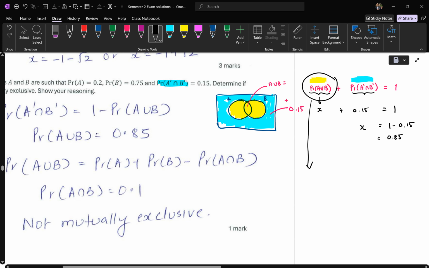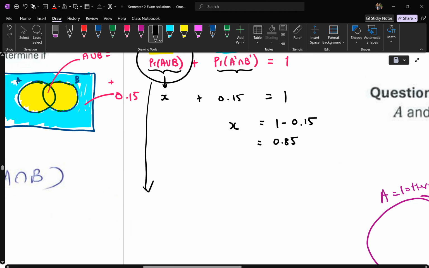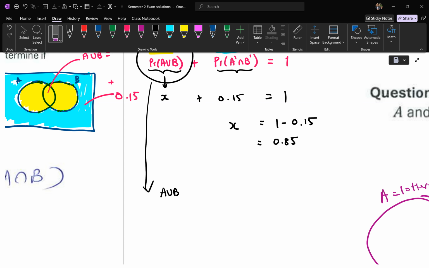Now that I know A union B is 0.85, the yellow region is 0.85. They then use the concept of the addition rule. The addition rule says the probability of A union B is equal to the probability of A plus the probability of B minus the double-up, which is A intersection B. Search that up, it should be in your formula sheet. But if you didn't understand that, you could think about it in a logical sense.